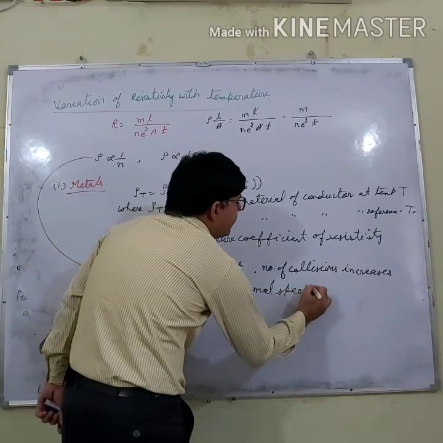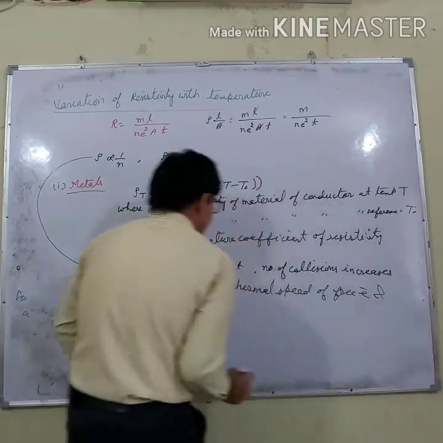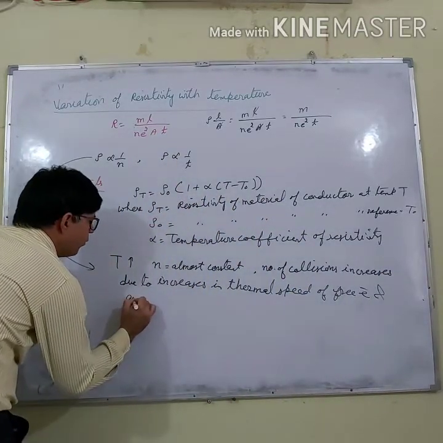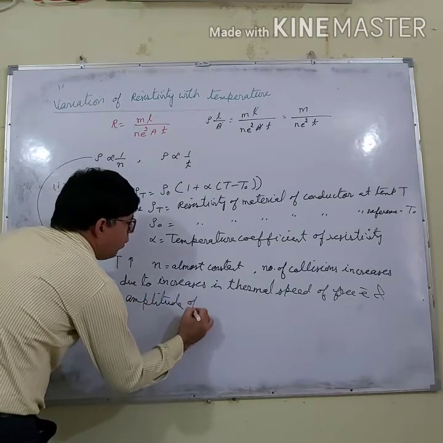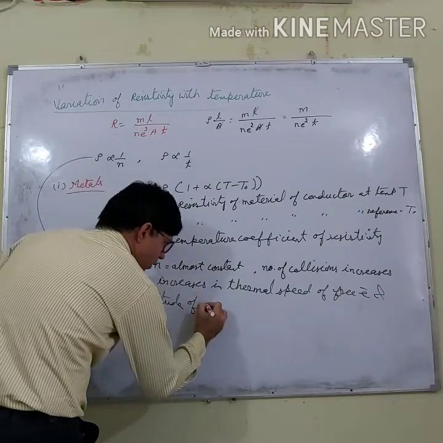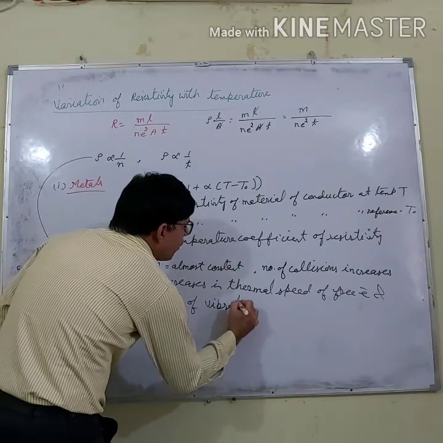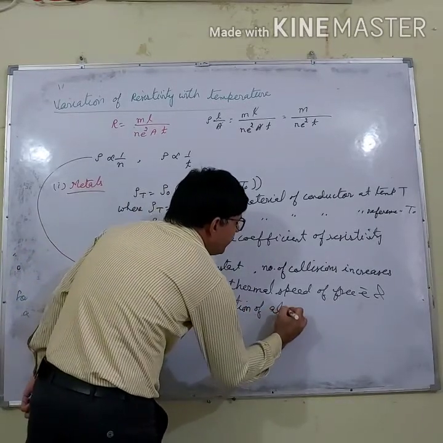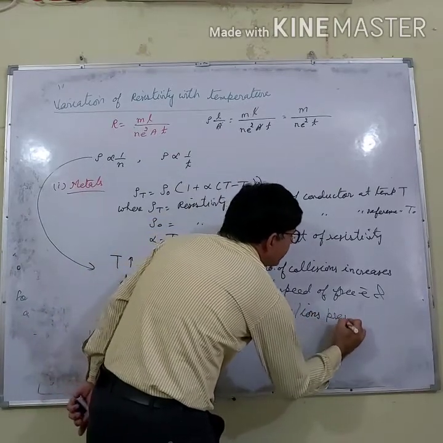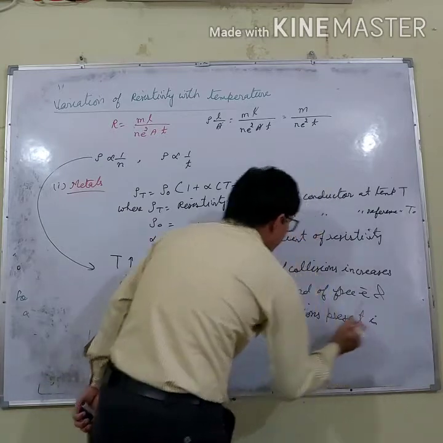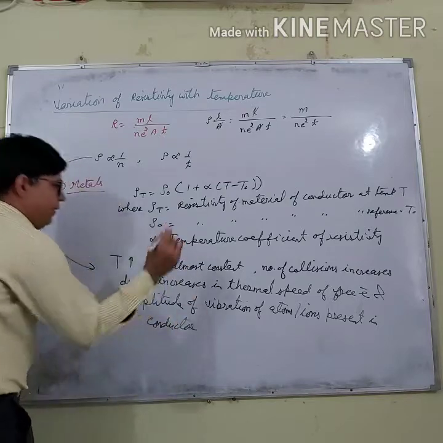Here the current carriers are free electrons, and due to the increase in the amplitude of vibration of atoms and ions present in the conductor.